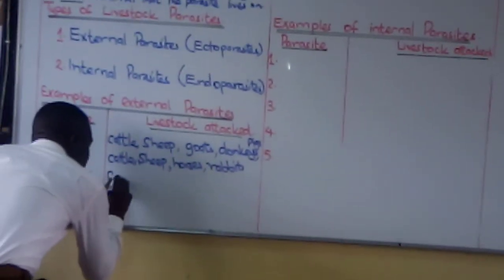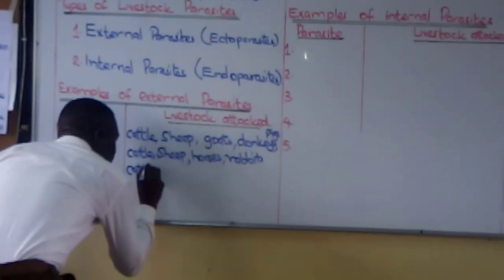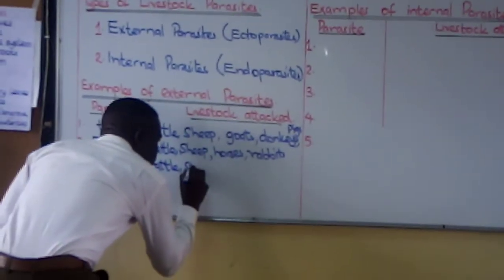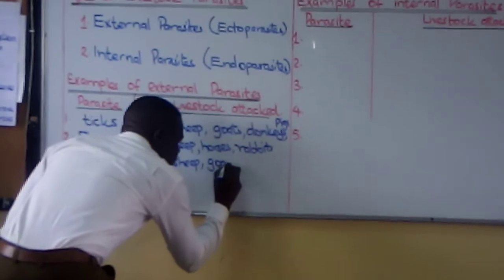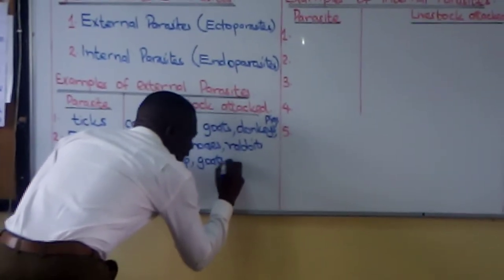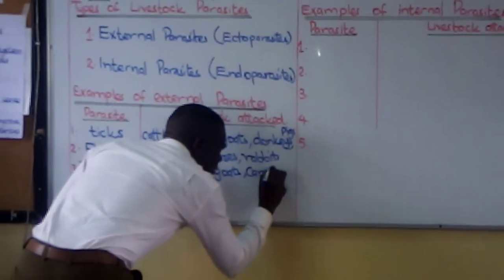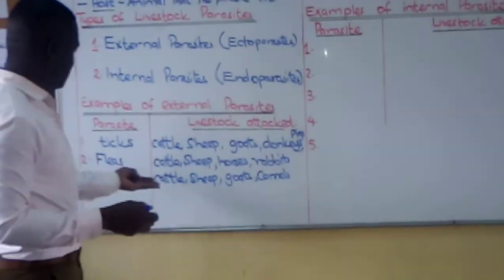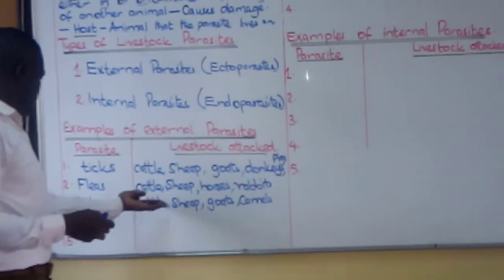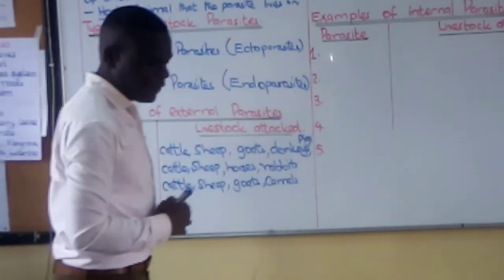Cattle, sheep, goats, camels, horses, donkeys, all of them there. Tsetse fly.